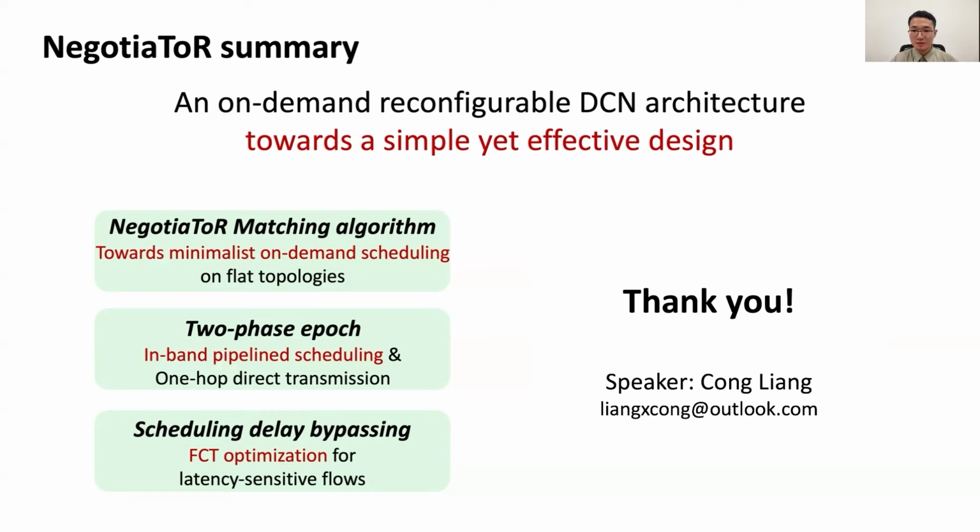A scheduling delay bypassing scheme is also introduced to optimize FCT for latency-sensitive flows. By exploiting fast optical switching technology to provide high performance with low complexity, we hope that NegotiaToR can facilitate the development of next-generation reconfigurable DCNs.